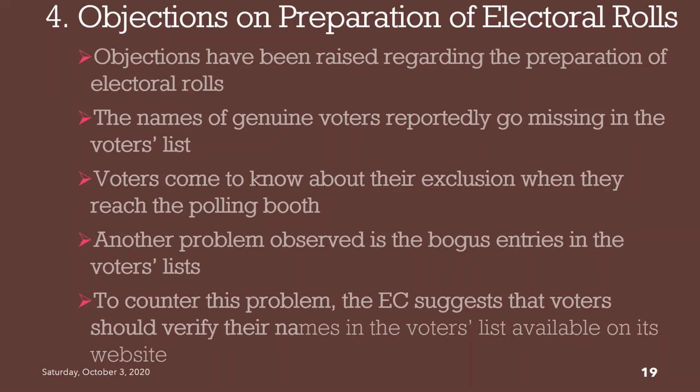The Election Commission has come out with a solution for this problem, and it suggests that all the voters should verify their names in the voters list. The voters list will be kept available on the Commission's website, and every voter must check whether his name is there in the list or not.